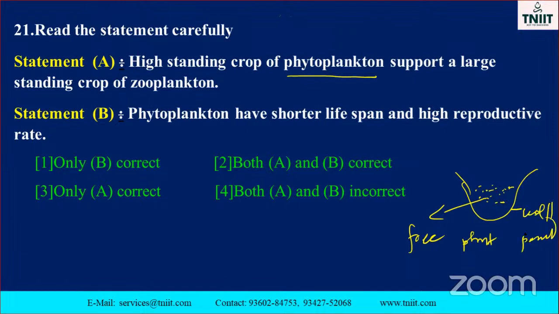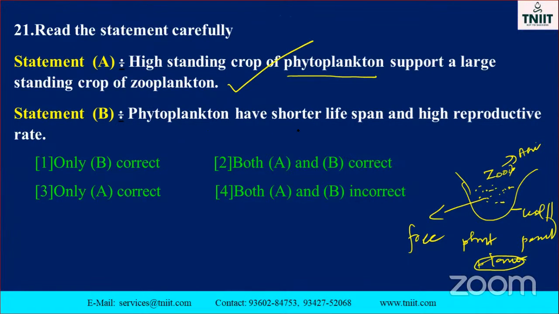But zooplankton are all free swimming, and they are supporting a large standing crop of zooplankton. Zooplankton is nothing but the animals, isn't it, my dear? Phytoplankton is nothing but the plant. So the phytoplankton is used as prey for the zooplankton predator. So it is also interrelated. It is a correct way. So this one is the correct answer.